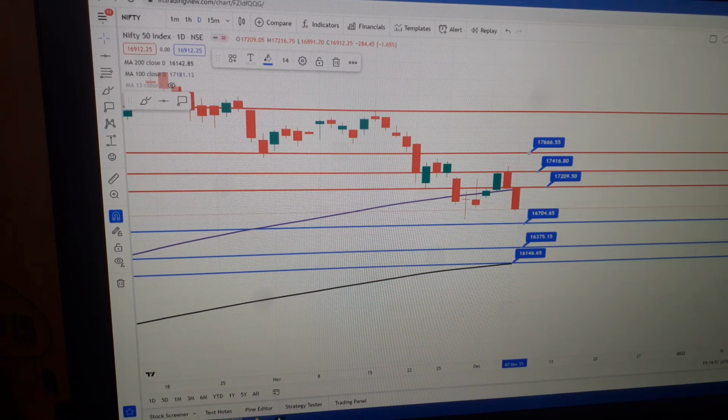But I'm pretty much in favor of a bearish scenario rather than the bullish scenario, because the market sentiments are negative, the nerves are negative, the crypto is going down, the overall scenario is negative. So just keep a keen watch on these supports.